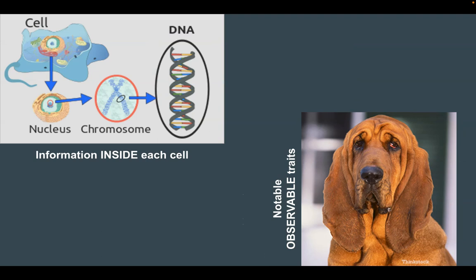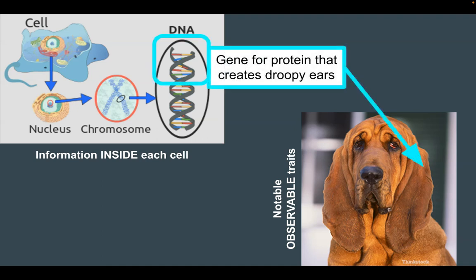Now another dog, same thing. In its cells is a nucleus. The nuclei contain chromosomes, and it has DNA, probably very similar to the last dog. But it has a gene that creates a protein for droopy ears. There's probably a slight difference in that gene.